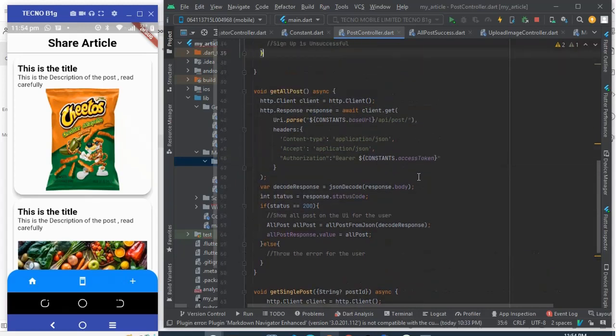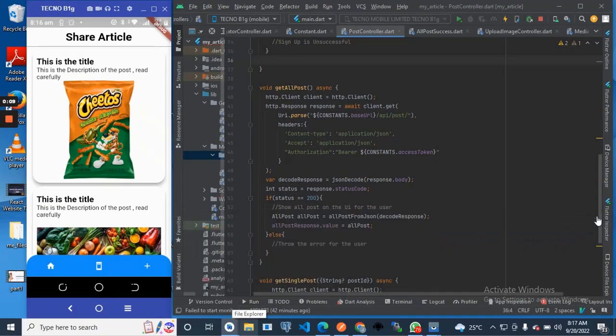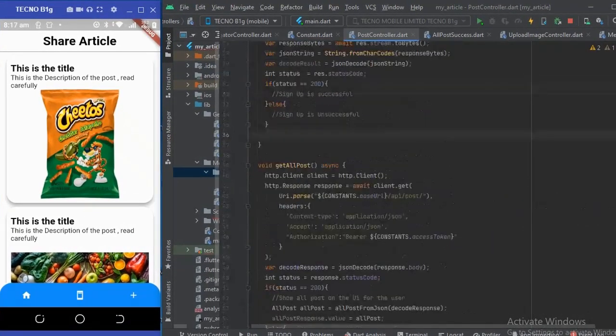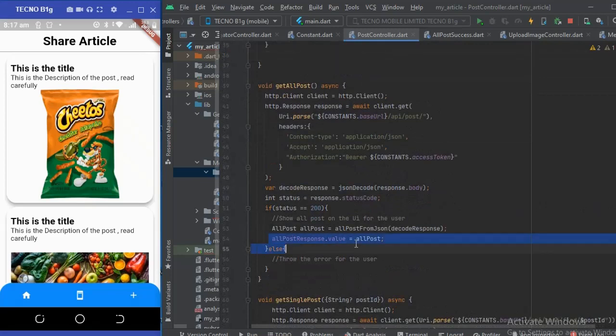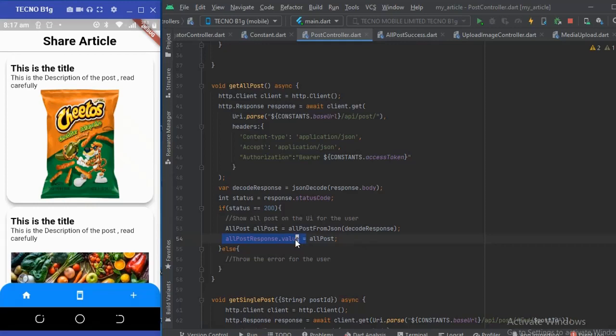So now we have updated the variable, I think we are done with getting all posts. The next thing we're going to do is display it on the UI so that you can see it instead of this dummy data. Remember we got all the posts and we updated the GetX variable here. Now I want to interact with this variable from the UI so that anytime the variable changes, it will also change on the UI.